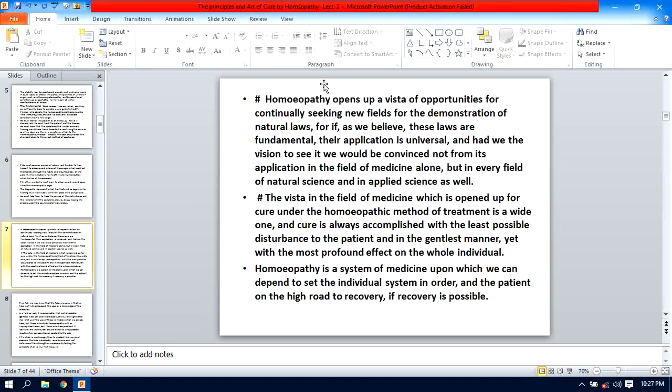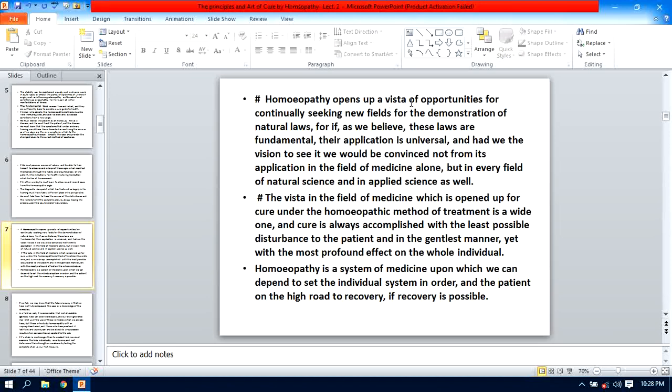Yes, homeopathy opens up a vista of opportunities. Vista of opportunities means a pleasing view. That means the view is very much pleasing, or it is a good aspect, you can say. Whatever opportunities are available, these are all pleasing to the human being.